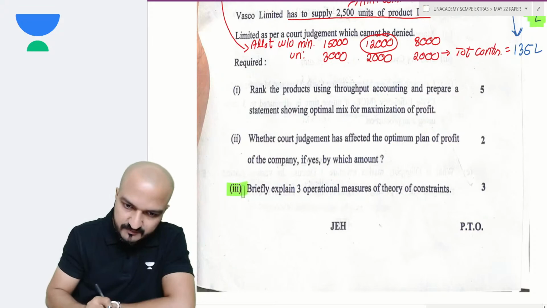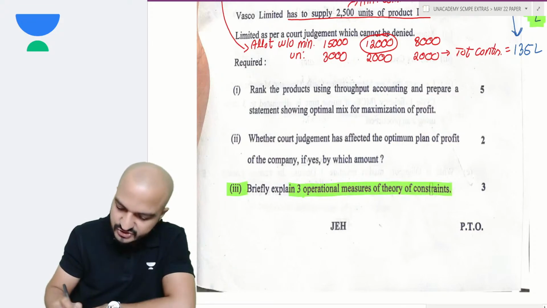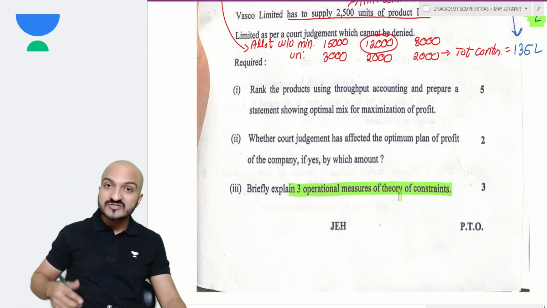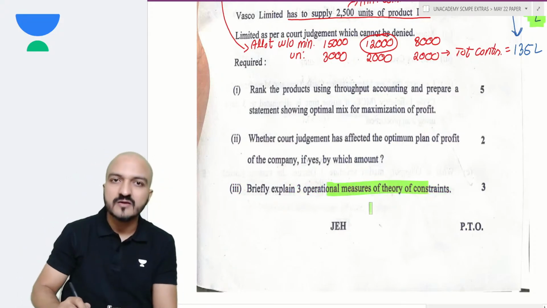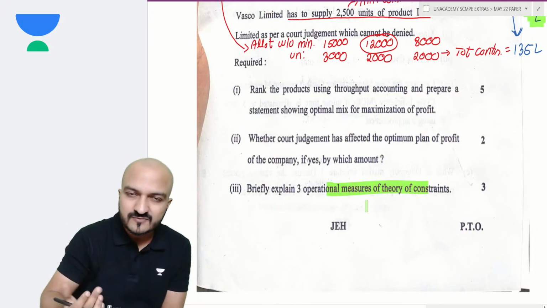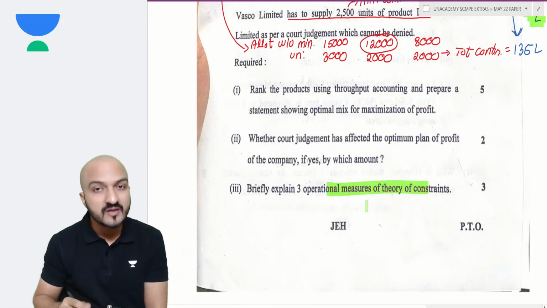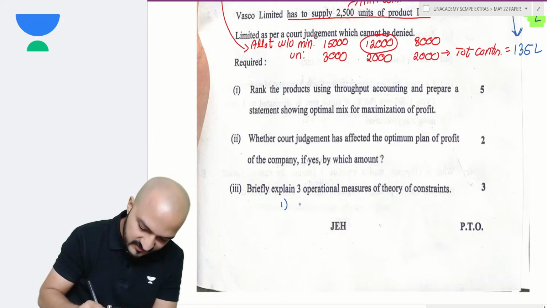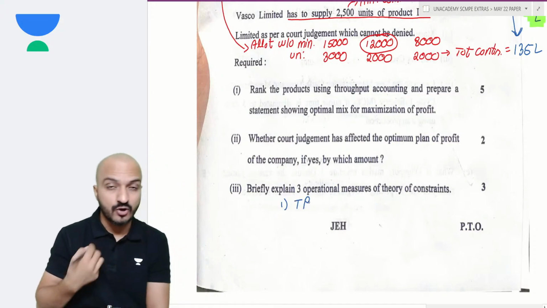And the third question is, briefly explain the 3 operational measures of theory of constraints. Well, there are 3 measures which are used in theory of constraints. This is a basic rules of theory of constraints. I've even given that in my summary notes there, if you remember. 3 measures in theory of constraints. Number 1 is throughput, meaning a contribution.